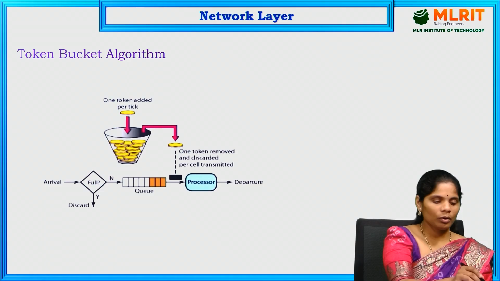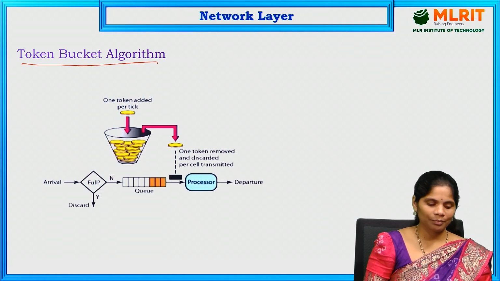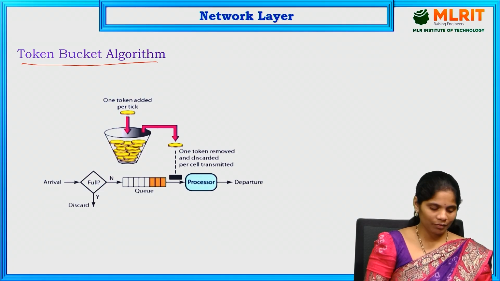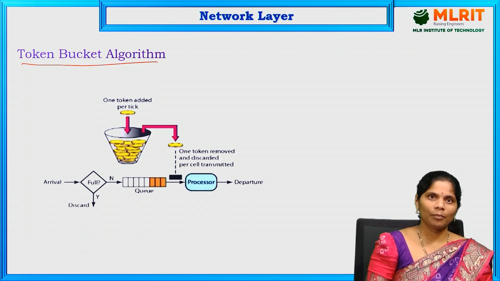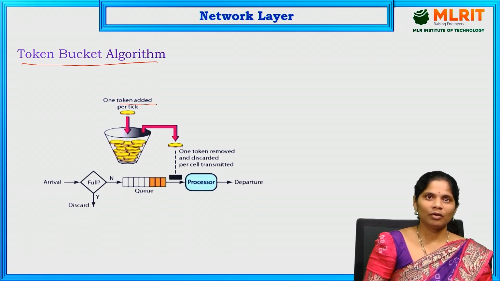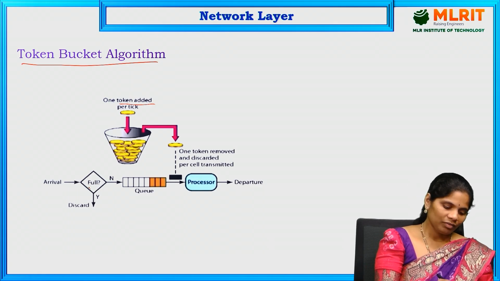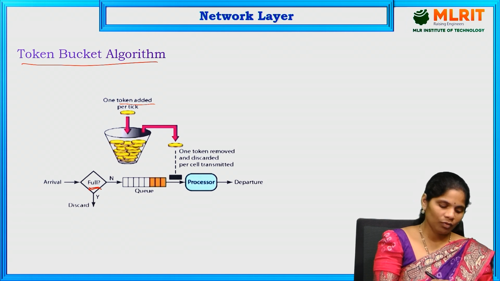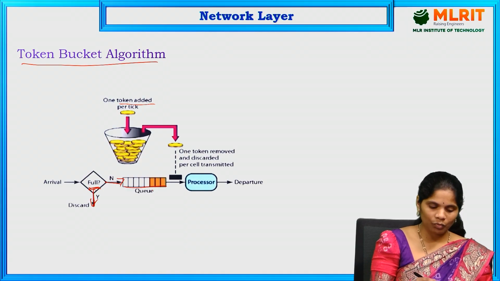And coming to the token bucket algorithm. What is the token bucket algorithm? Whenever we want to send some particular data, we have to add the token. Whenever a token is there, only then can we remove that data and give it to the processor. So here first we have to check if the queue is full or not. If it is full, we have to discard the packet. If it is empty, we have to add it into the queue. After adding into the queue, this is the token bucket.